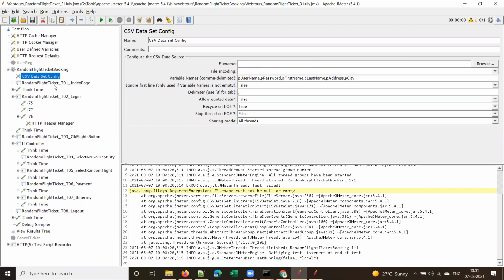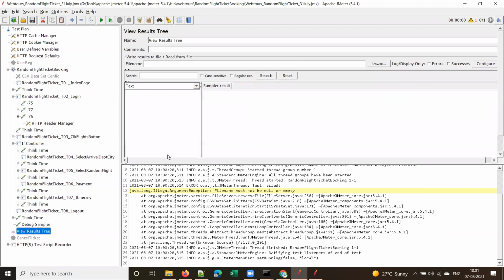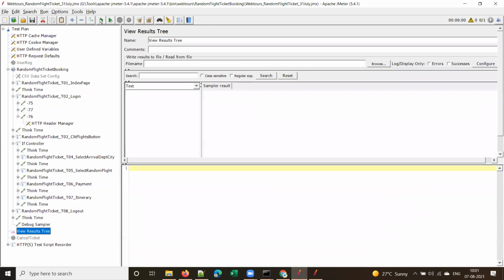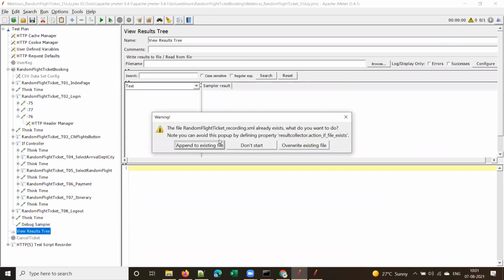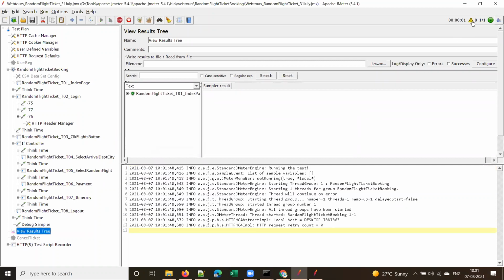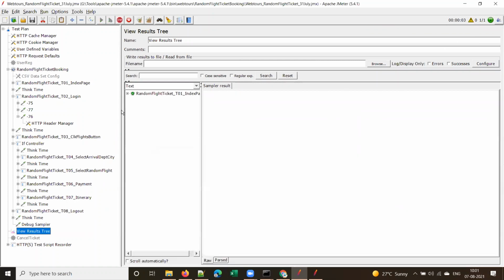Right. So for now, I will disable this element, and I will replay the script again. I'll clear the log, and I will replay the script again. Let me close this control panel. Okay. Or hold on.